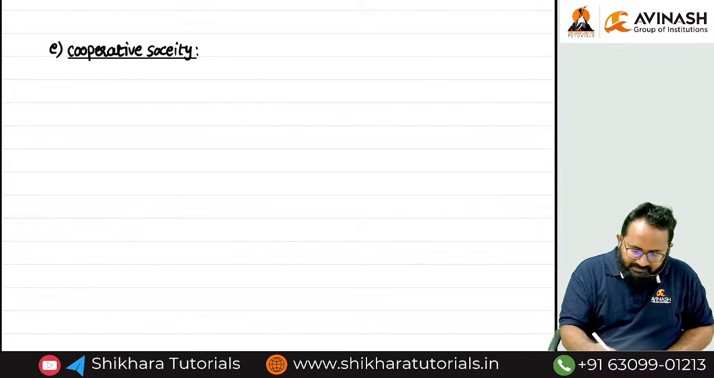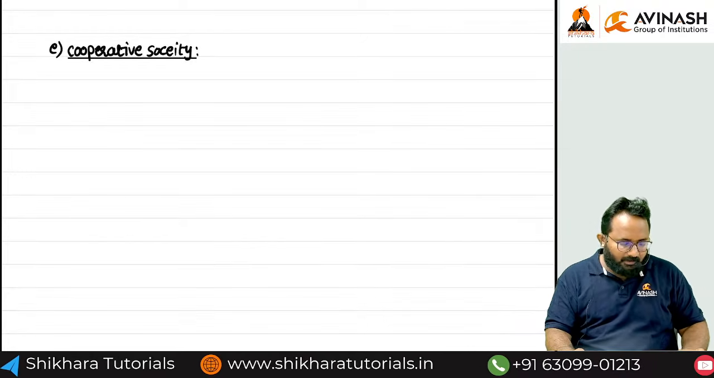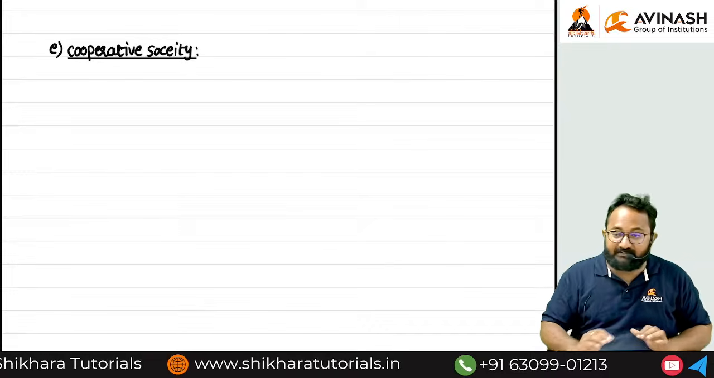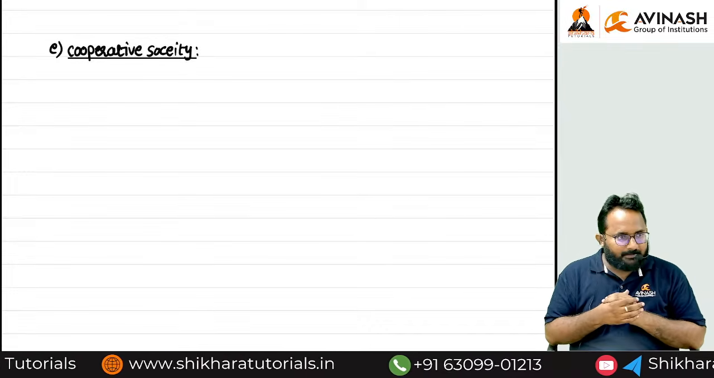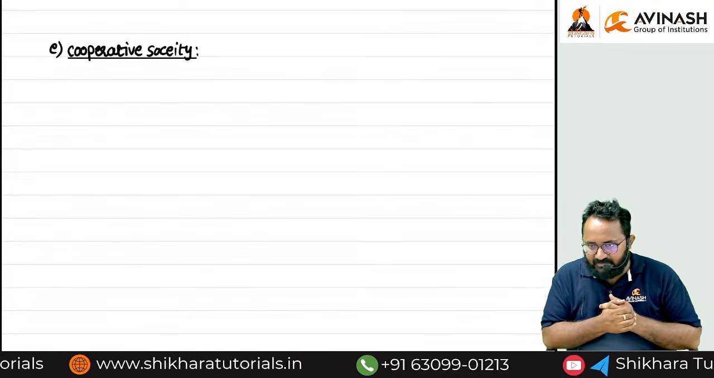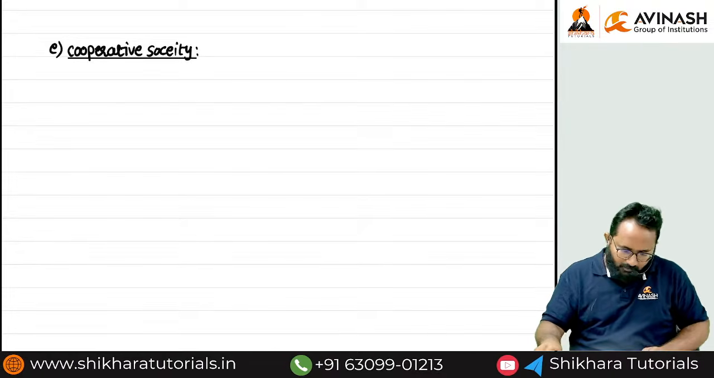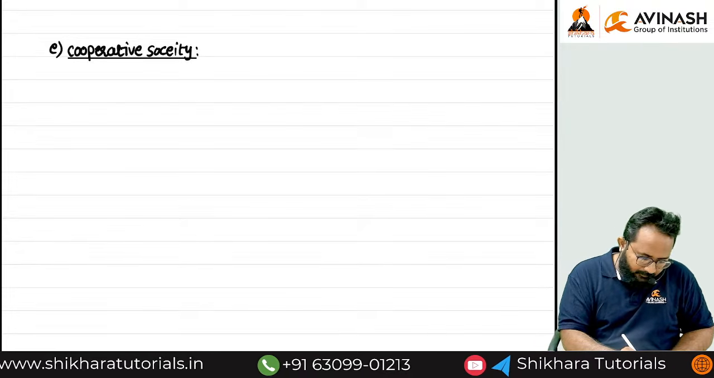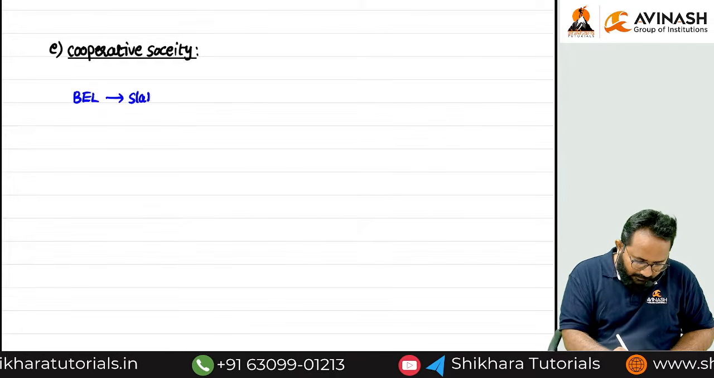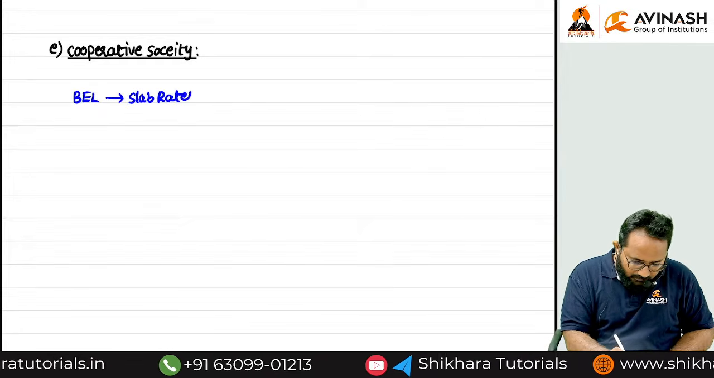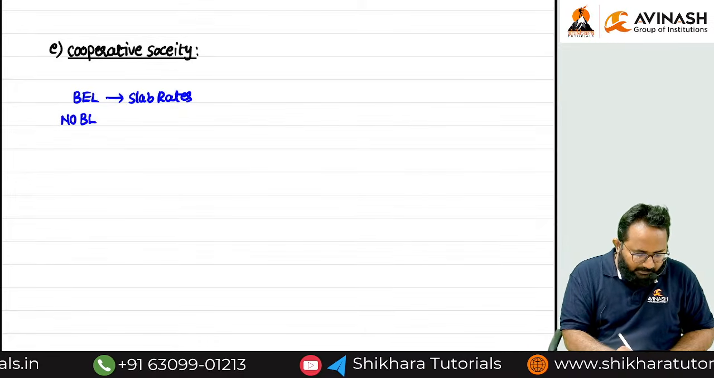Earlier we created one thumb rule. What is the thumb rule? You know already. Sir, if any person having the basic exemption limit, slab rate. If any person not having the basic exemption limit, flat rate. Already we followed the same thing, right? Again I will write it down. If any person having the basic exemption limit, slab rates. Next, there is no basic exemption limit means